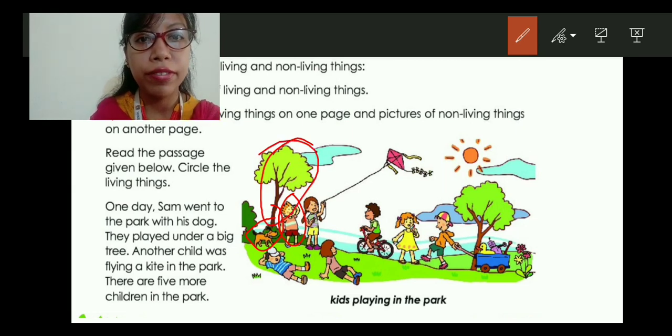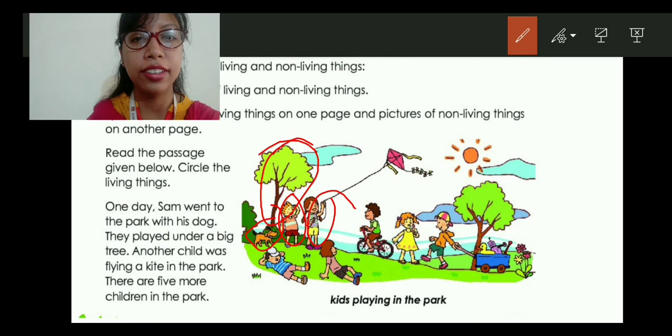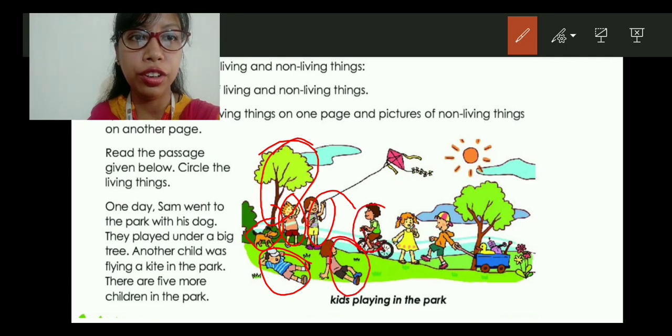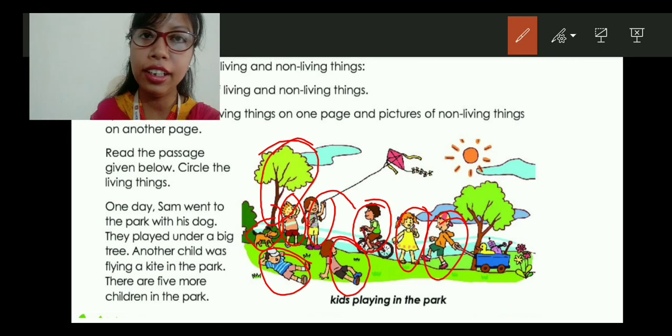Another child was flying a kite in the park. So which is the child? This is the child. Circle. We have to circle the child. Then there are 5 more children in the park. Yes. How many? 5 more. 1, 2, 3, 4, 5. Clear?